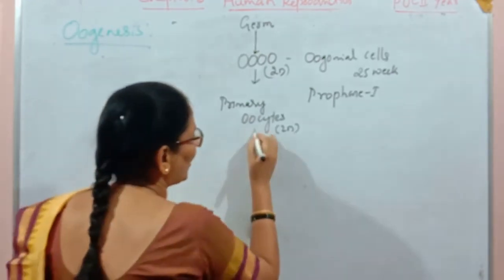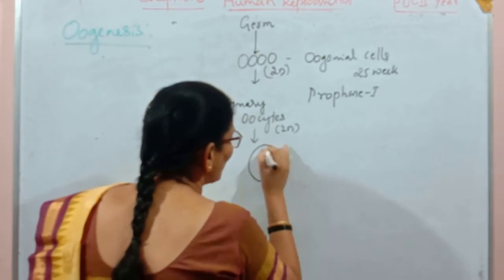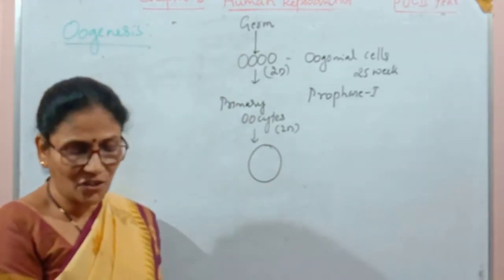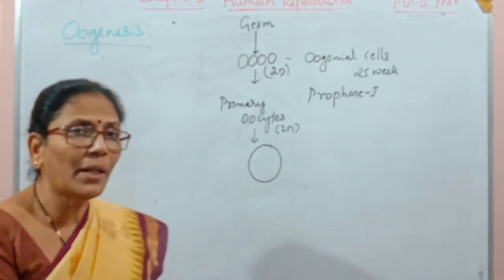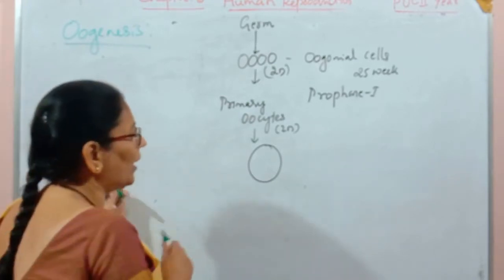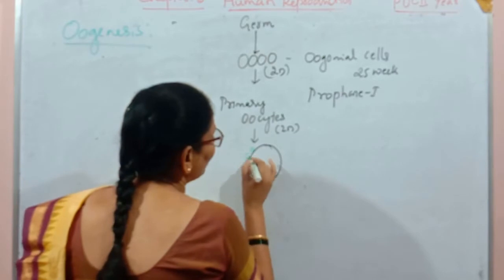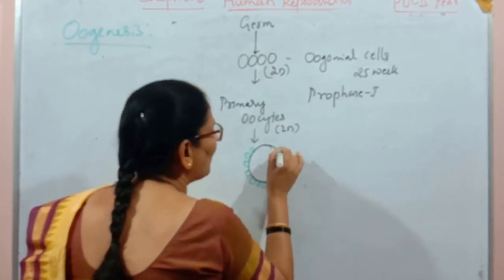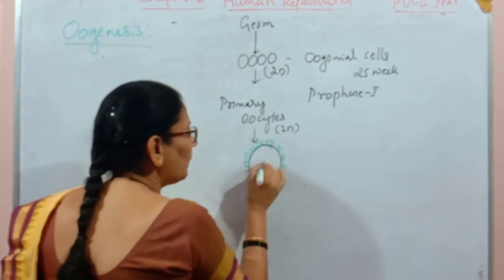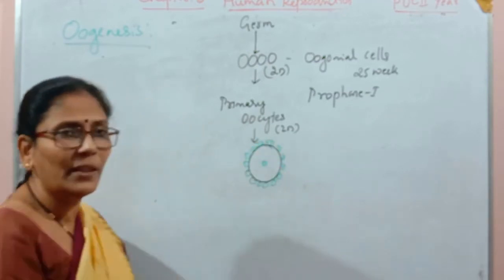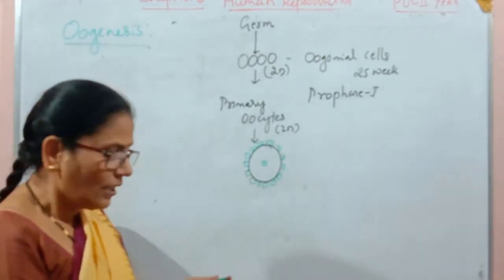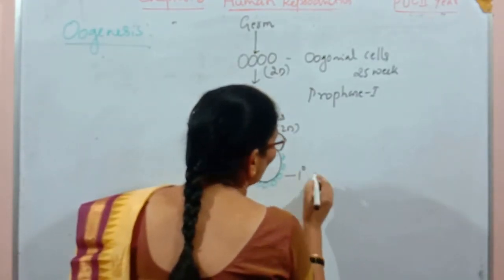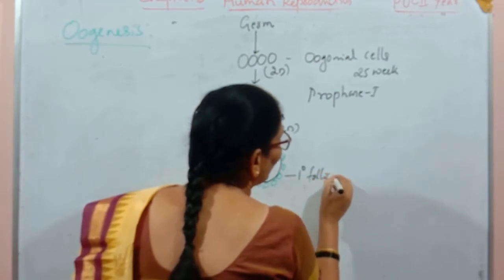The primary oocyte is now surrounded with some membrane-like structure. These membrane-like structures are made by granulosa cells. When this primary oocyte is surrounded with the granulosa cells, now it is called the primary follicle.